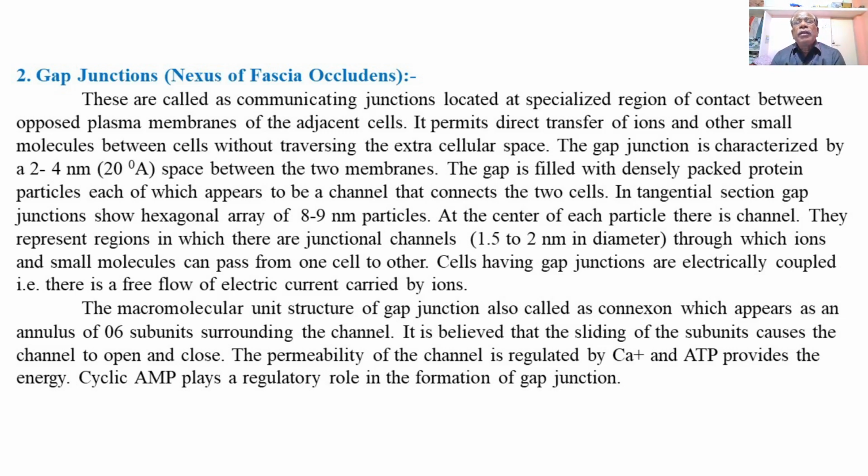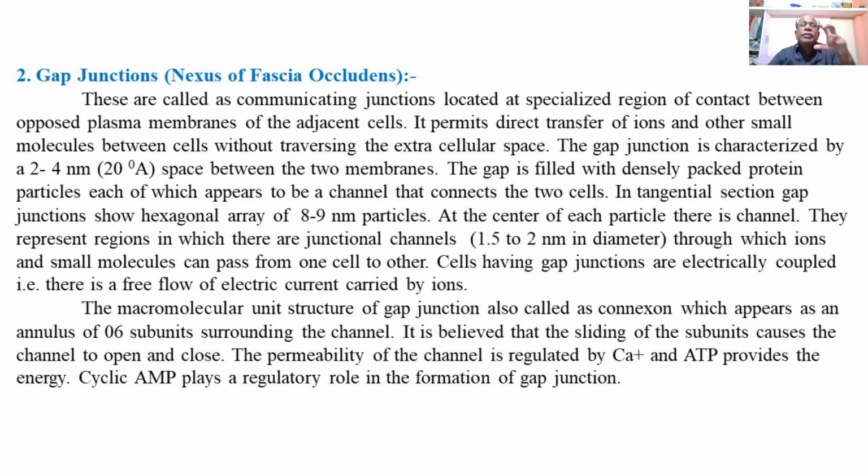One thing that should be kept in mind is that the tight junctions, which are formed between the adjacent cells, form an intermediate membrane between them and form a barrier, preventing the passage or transport of biomolecules between the cells. But gap junctions are communicating junctions, forming a bridge or channel, a complete connection between the adjacent cells.